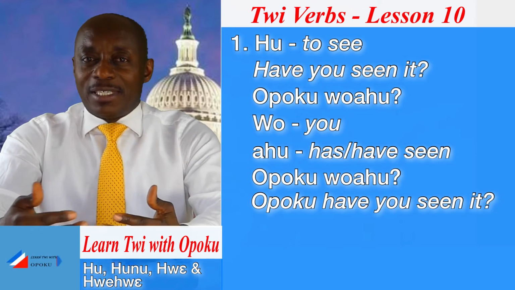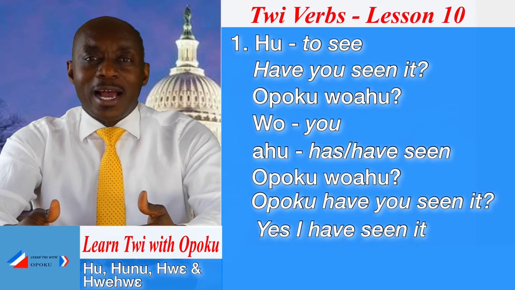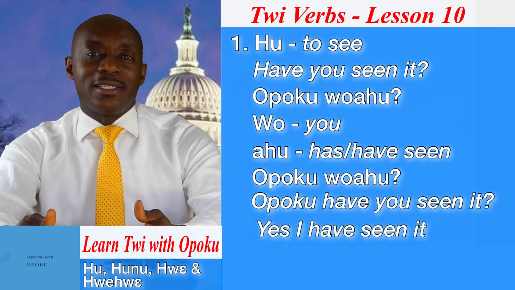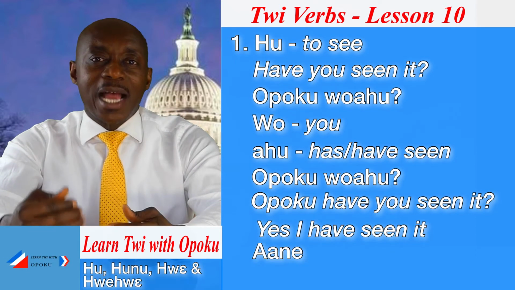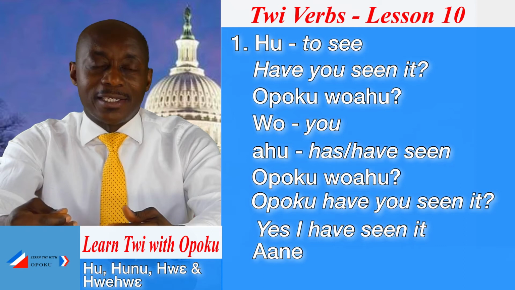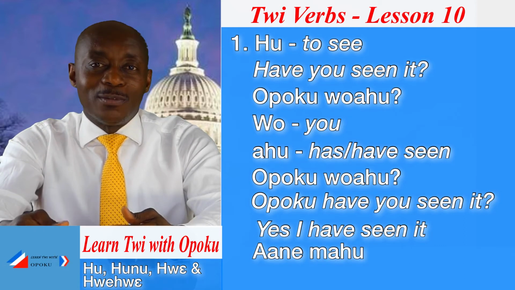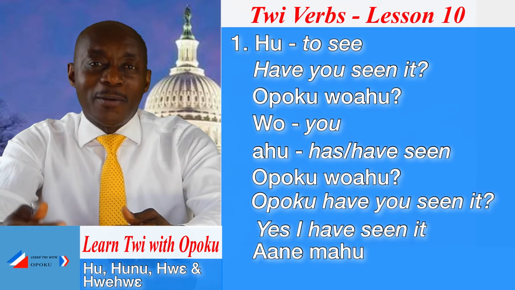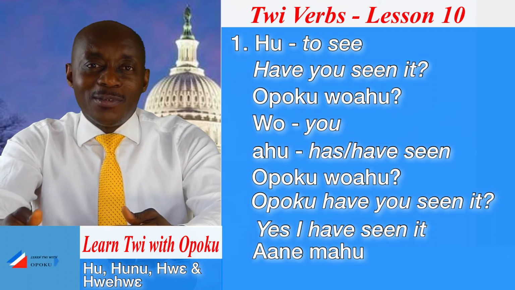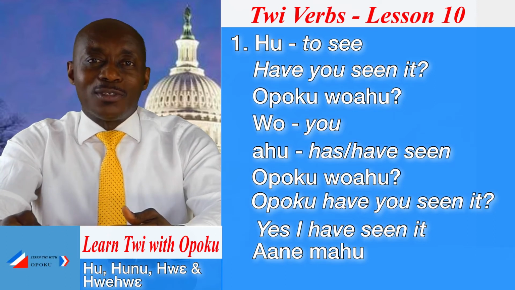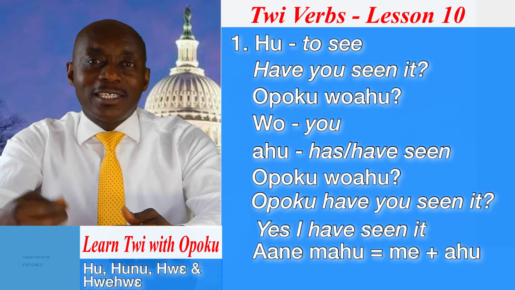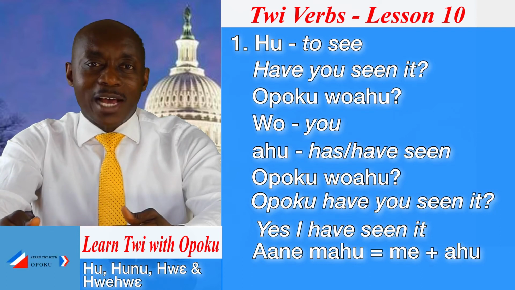And if I have seen it, what will I say? I will say, yes, I have seen it. In Twi, I will say, aane. Aane means yes. Aane mahu. Mahu consists of what? A pronoun and the verb ahu, that is, have seen.